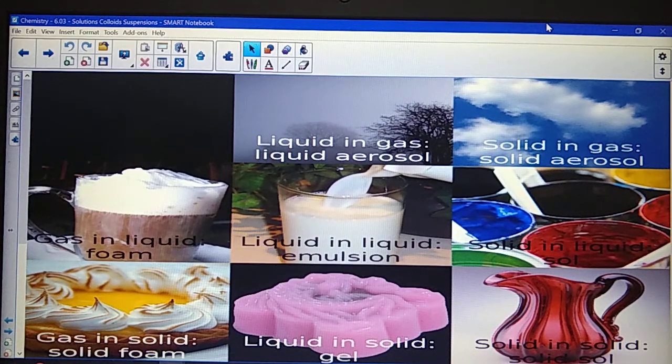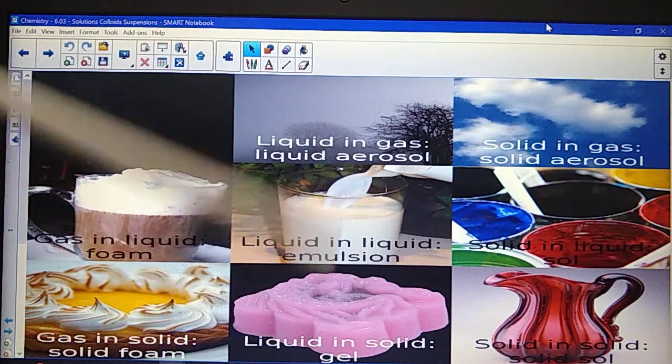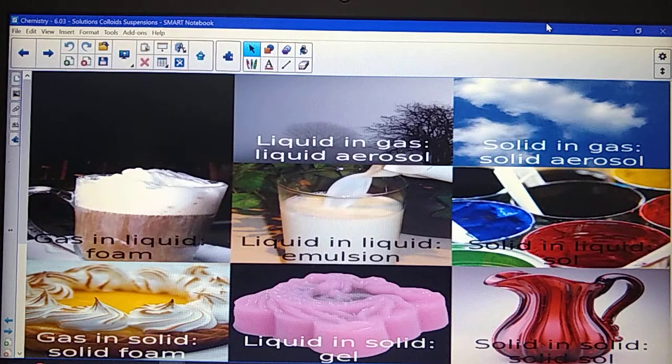There are many different types of colloids. I've only shown you a few here with the idea of, say, liquids, but other words for colloids could be things like foams or emulsions, gels, aerosols. Colloids are very common in life.